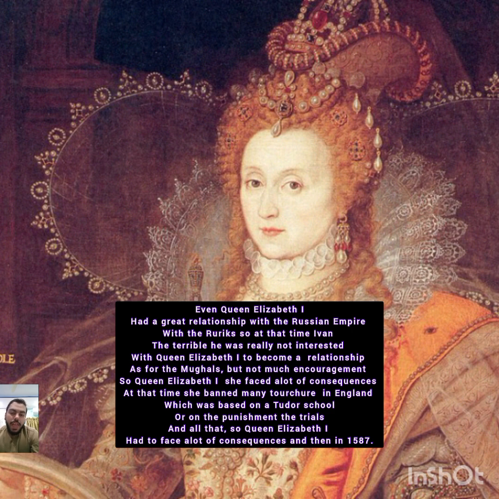At that time, Ivan the Terrible was really not interested in forming a relationship with Queen Elizabeth the First. The Mongols also had a relationship with Queen Elizabeth the First, but not much encouragement. So Queen Elizabeth the First faced a lot of consequences at the time. She banned many tortures in England, which were based on punishment, the trials and all that. So Queen Elizabeth the First had to face her consequences, and then in 1587, her cousin Queen Mary